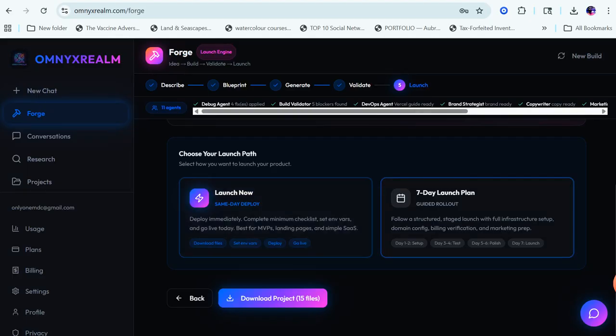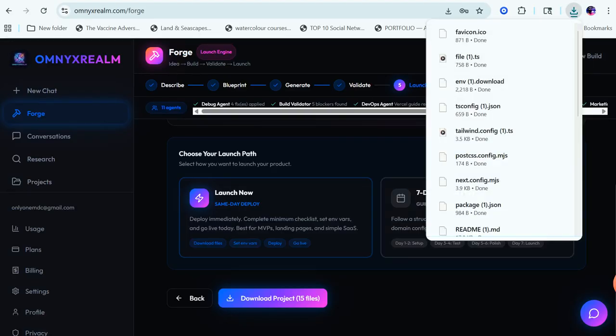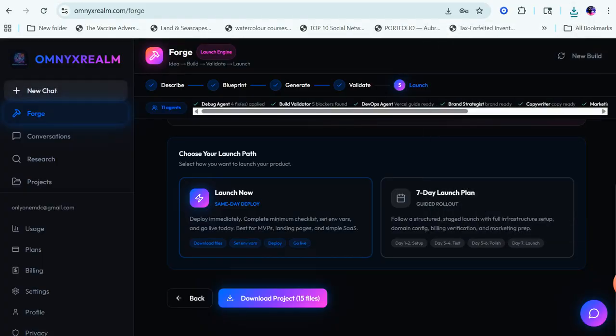Or I could do the 7-day launch plan, which is a guided rollout, which is probably something that I would prefer to do. I can go step by step, detail by detail, and make sure I have time to check everything and make sure everything's correct. And I can have an app fully deployed, fully launched that people can use in 7 days. Down here, I can download the project files. Boom. You just saw that I downloaded it. Everything I needed is downloaded.